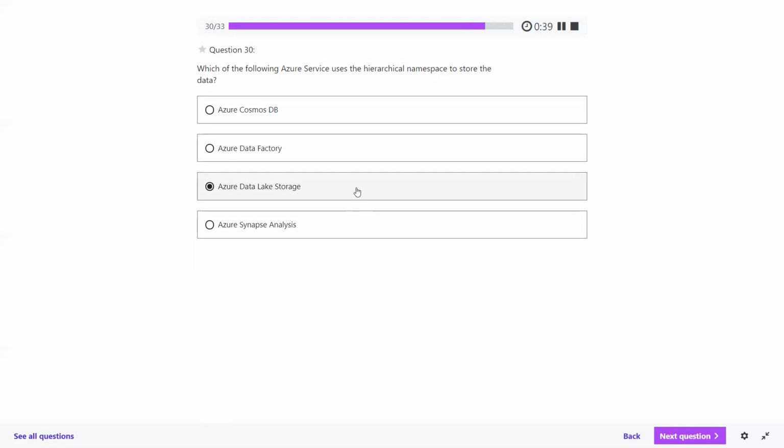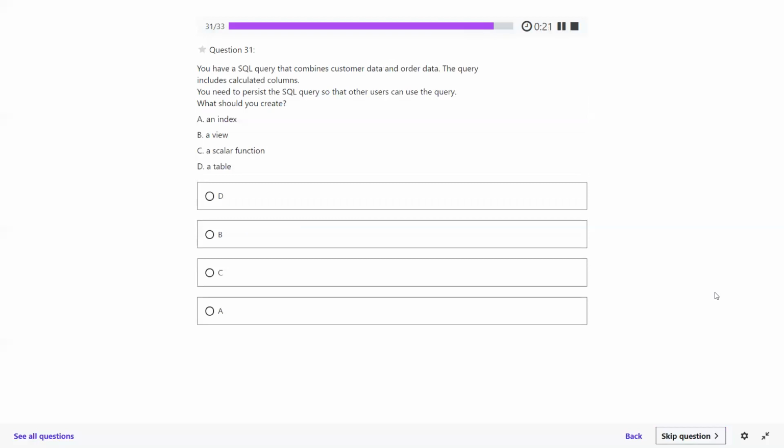So not Cosmos DB. It will be the third option, Azure Data Lake Storage. Hierarchical, you understand? You have the CEO, then the MDs, then the managers, then the TLs, and then the people inside them, right? This is that hierarchy kind of stuff.